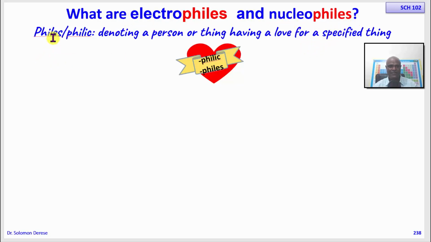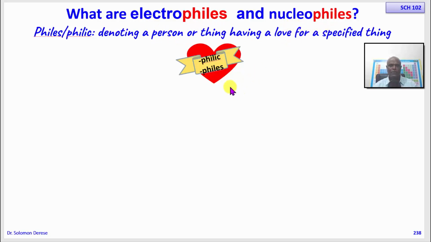So philes and philic are basically the same. They are associated with a person or a thing having a love for a specified thing. So it's associated with love. Okay, electrophile, nucleophile: those that love electrons and those that love the nucleus.